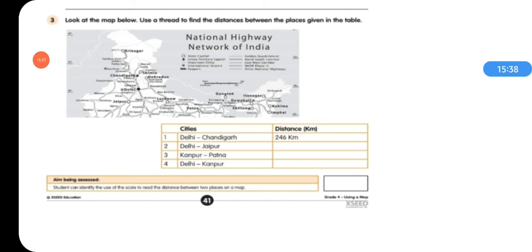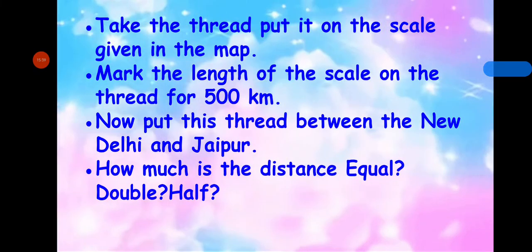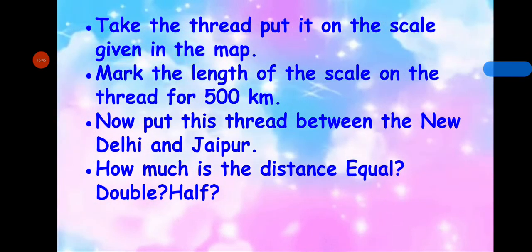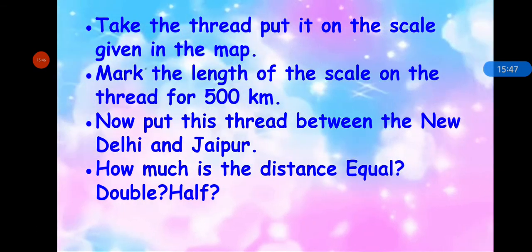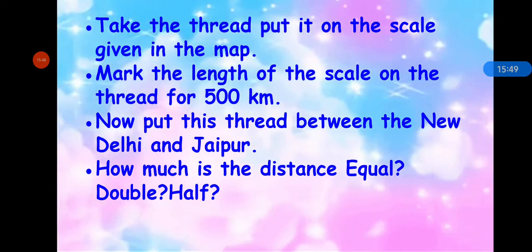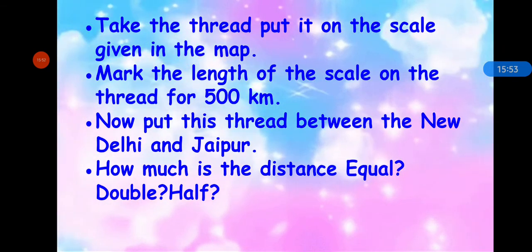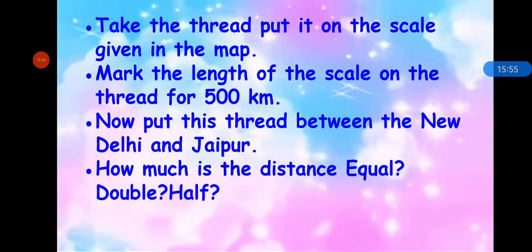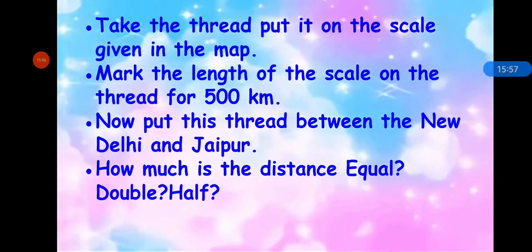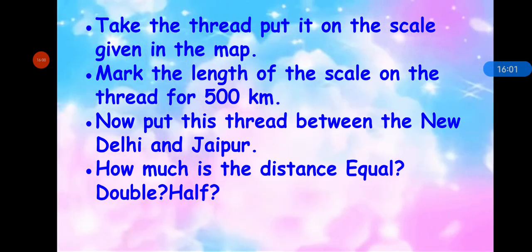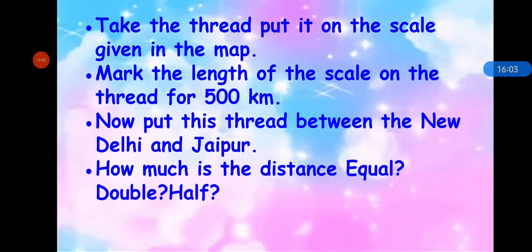Now answer. And if you don't understand the instructions, you can read them again. Take the thread, put it on the scale given in the map in your workbook. Mark the length of the scale on the thread for 500 kilometer. Now put this thread between New Delhi and Jaipur. How much is the distance? Equal, double, or half? Now answer.